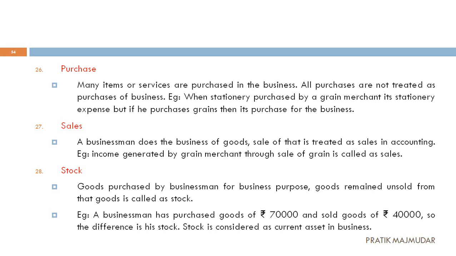If I have a petrol pump and I am purchasing petrol from, for example, Hindustan Petroleum, then it is called my purchase. If I have an international school and I am purchasing some stationery for that, that is also called purchase because that is a routine business. This kind of work I have to do.